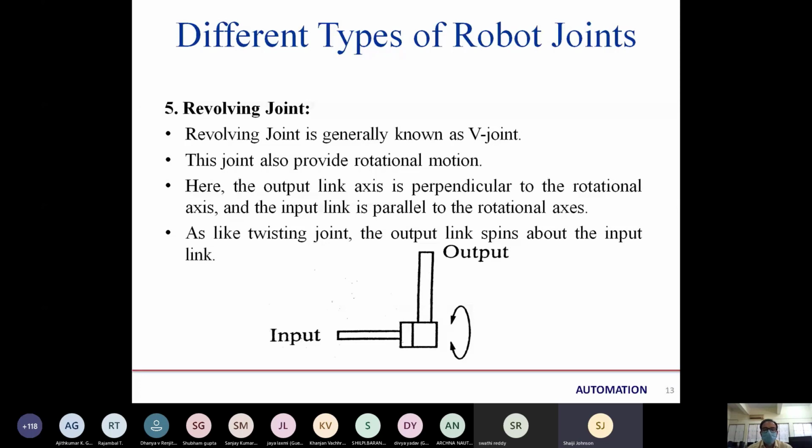They are generally denoted by... this joint also provides rotational motion, as it is the third joint that also gives rotational motion, and here the output link axis is perpendicular to the rotational axis and the input axis is parallel to the rotational axis in which this rotates.